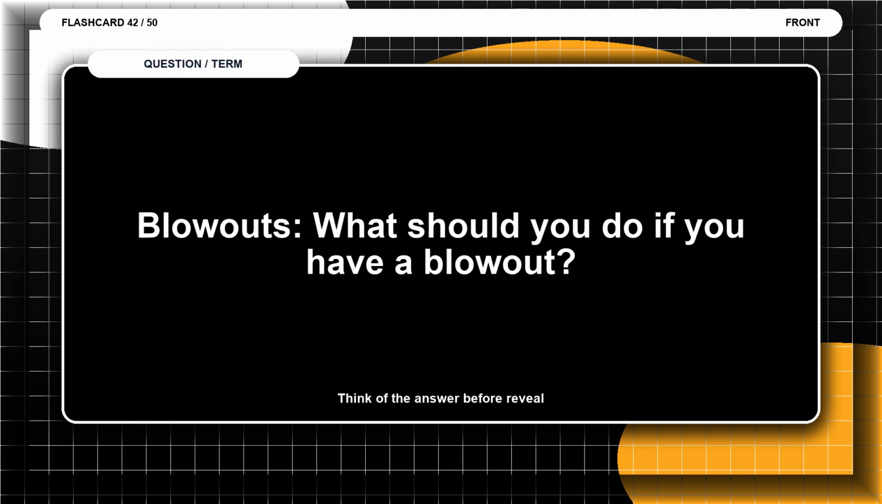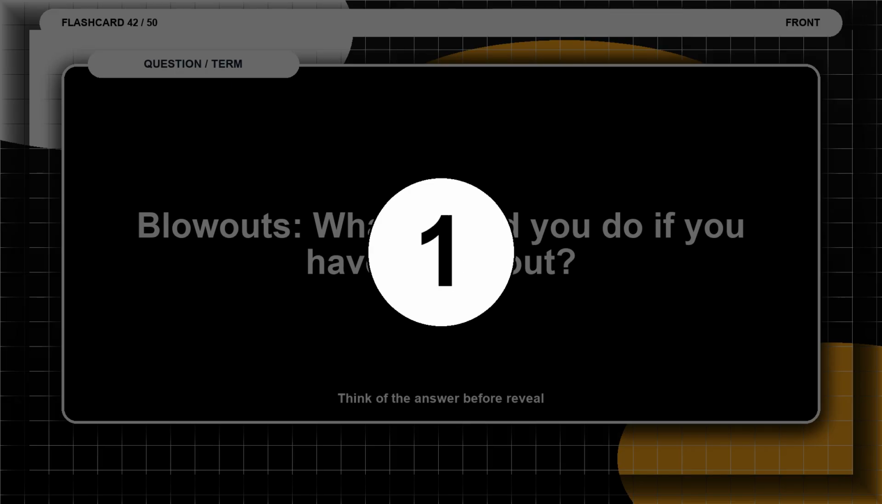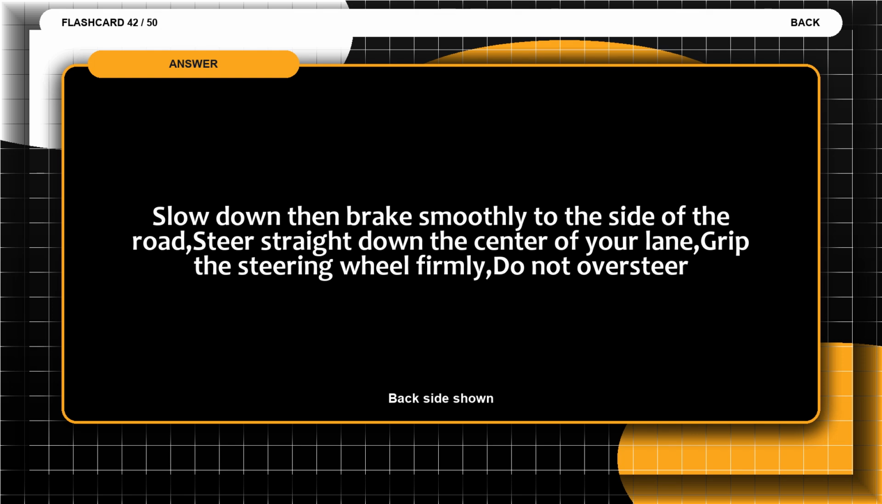Flashcard 42. Blowouts. What should you do if you have a blowout? Think of the answer before the reveal. The answer is slow down, then brake smoothly to the side of the road, steer straight down the center of your lane, grip the steering wheel firmly, do not oversteer.